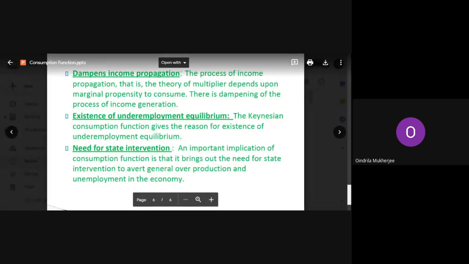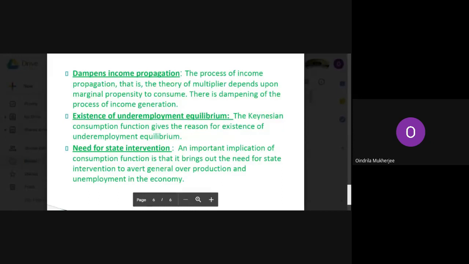So this is the next implication. And the last one we have is the need for state intervention. Earlier, if you have seen the assumptions, we had assumed that there will be a laissez-faire economy. Laissez-faire economy, what was that? Where there is no government intervention, no government interference. But it does not happen like that. We require state intervention. We require government interference. So these are the various implications of consumption function.